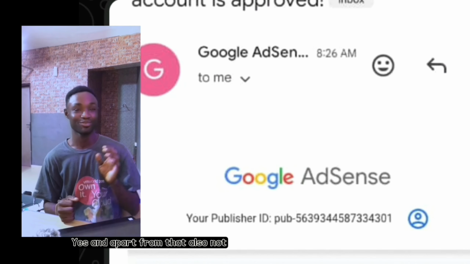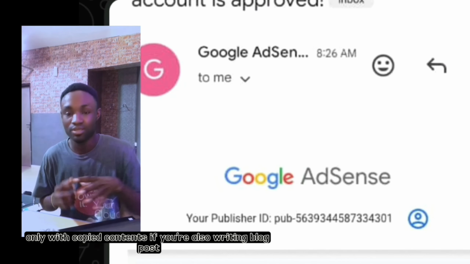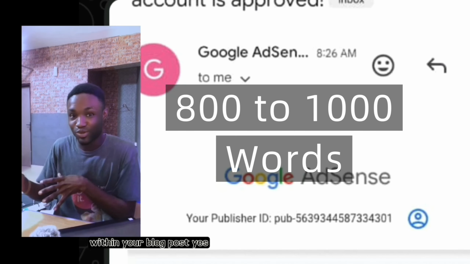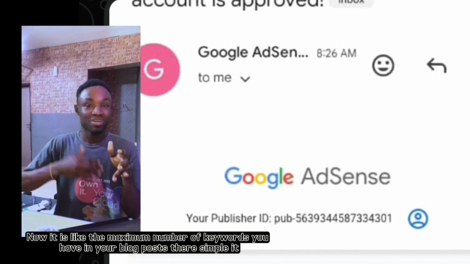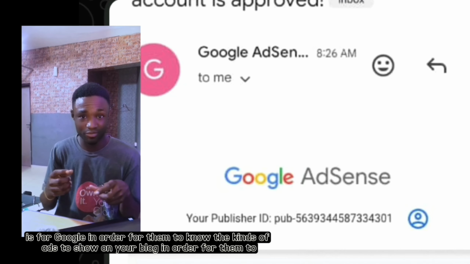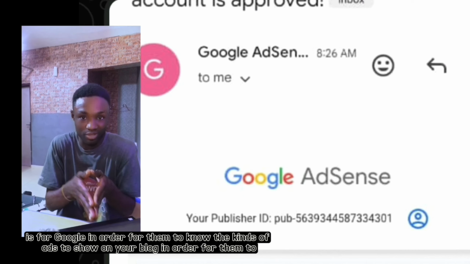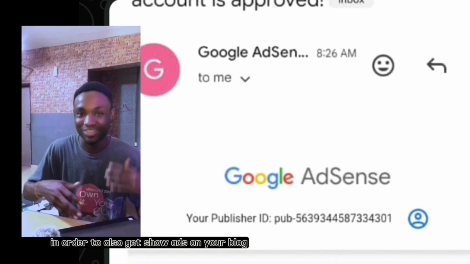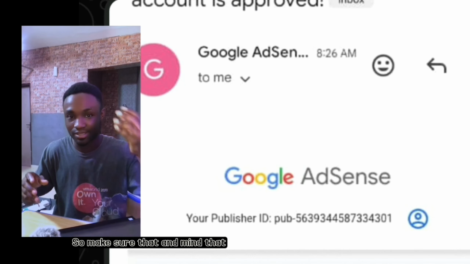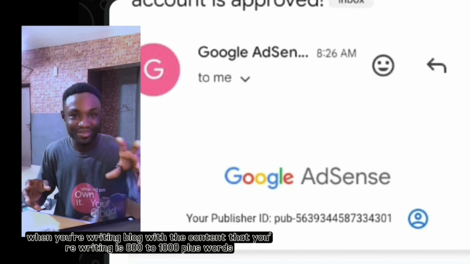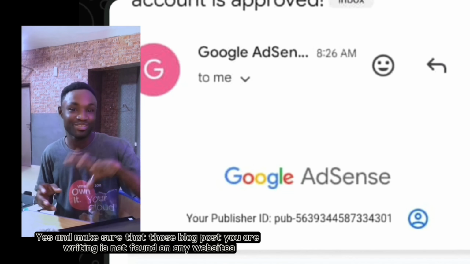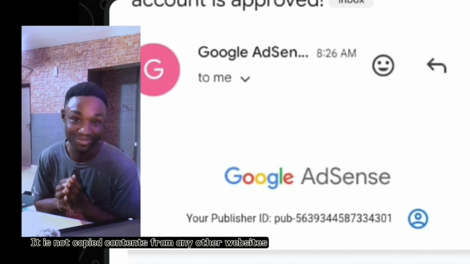Yes. And apart from that, not only with copied content, if you're also writing blog posts, make sure you're writing 800 to 2000 words within your blog post. Yes. Now it is like the maximum number of keywords you have in your blog post. The simpler it is for Google, in order for them to know the kinds of ads to show on your blog, in order for them to also get you approved, and again show ads on your blog. So mind that when you're writing blog posts, the content that you're writing is 800 to 1000 plus words. Yes. And make sure that those blog posts that you're writing are not found on any other website. It is not copied content from any other website.